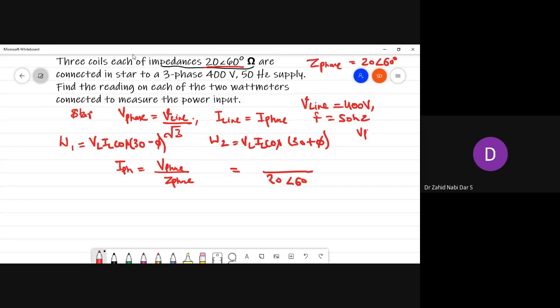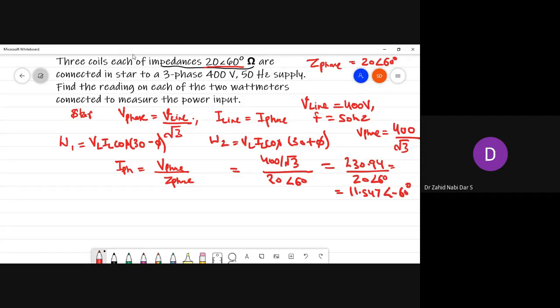V phase would be equal to V line by root 3, that is 400 divided by root 3. This is V phase. So if you calculate the I phase value, it will be 230.94 divided by 20 at an angle of 60 degrees. So it becomes 11.547 at an angle of minus 60 degrees.